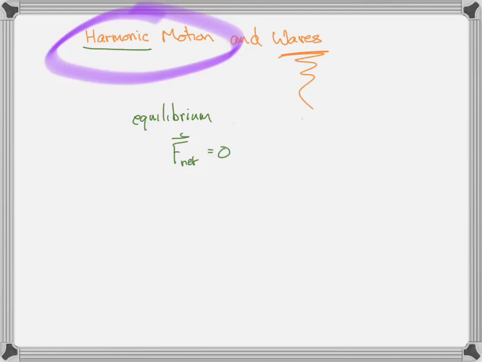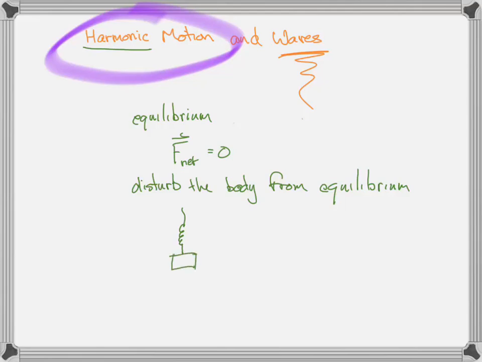So in harmonic motion, what we do is we disturb something from equilibrium. And this, again, from what you know about waves, sounds a lot like waves also. We disturb the body from equilibrium, and what happens? The body wants to go back to equilibrium, right? So, for example, the typical example is the mass on the spring, right?